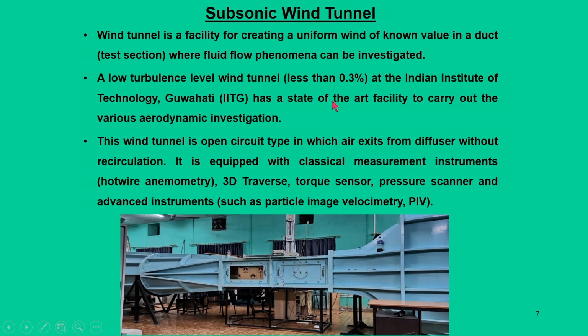In fact, it is considered a state of the art facility to carry out various aerodynamic investigations as well as wind energy research. We will talk about what type of research in the later part of this lecture, but I will now bring your attention to the very basic components that are involved in a low speed wind tunnel, and with respect to the unique facility at IIT Guwahati, all these explanations are provided.